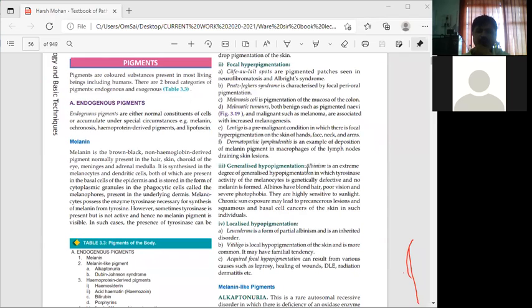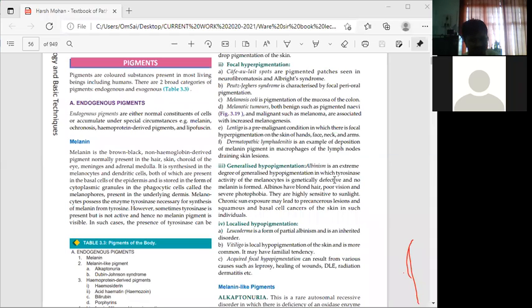Generalized hypopigmentation: the pigmentation is hypo when the pigment is in less quantity. The color of our skin is because of melanin; if the concentration of melanin in our skin is very high, it is directly proportional to the darkness of our skin.